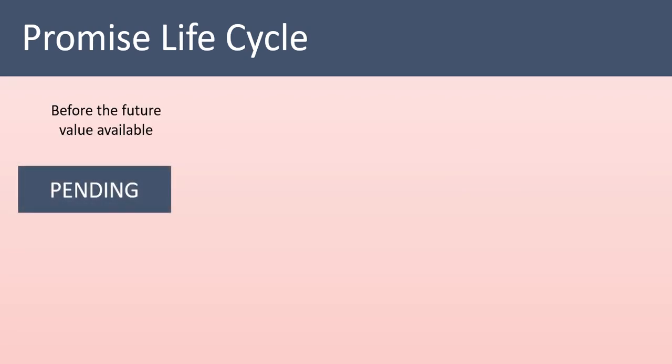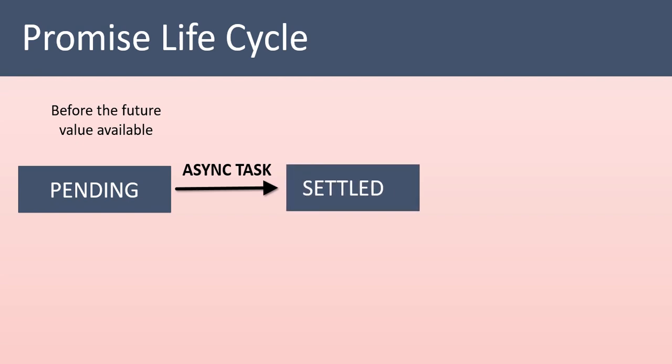In the very beginning, promise will be in the pending state. At this stage, an asynchronous call that you made is still running in the background. Once the task is completed, then the promise will be in the settled state.